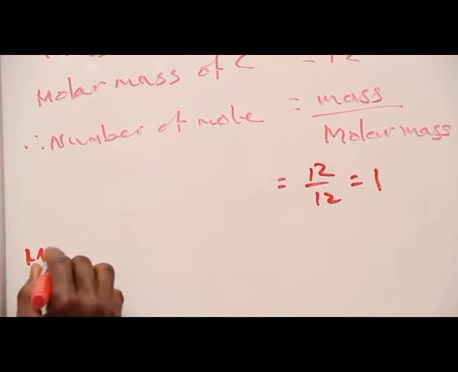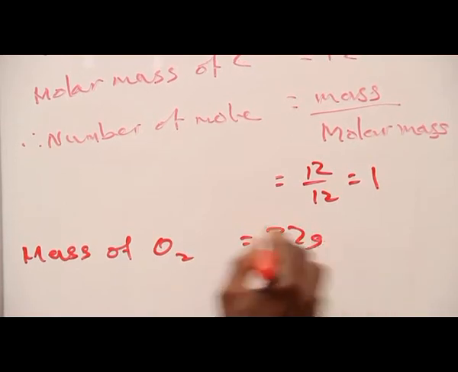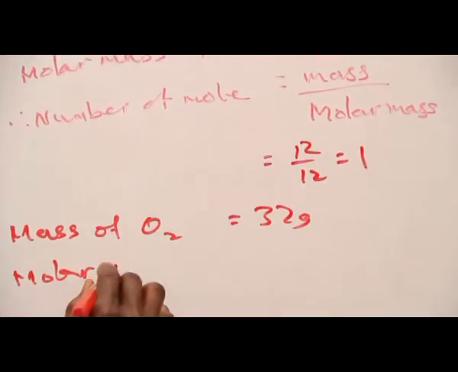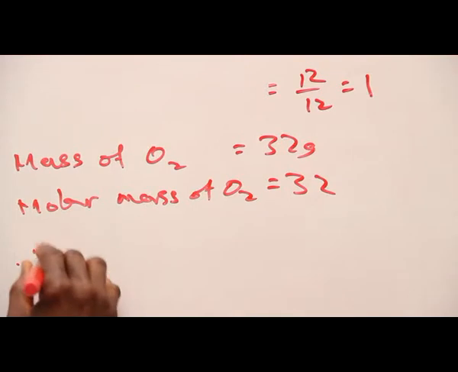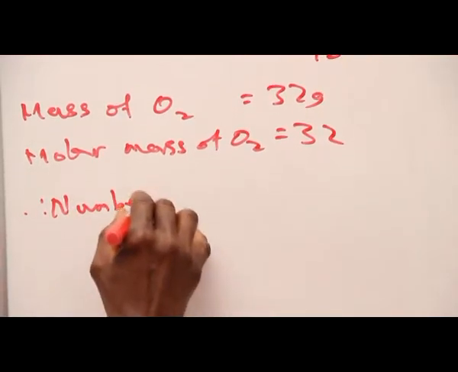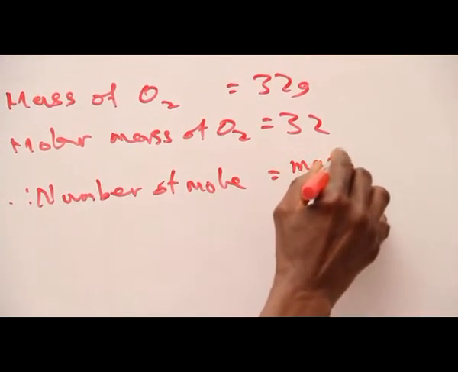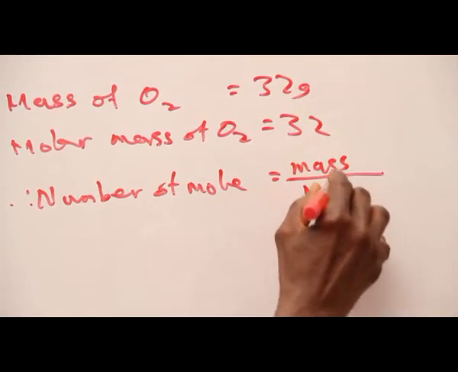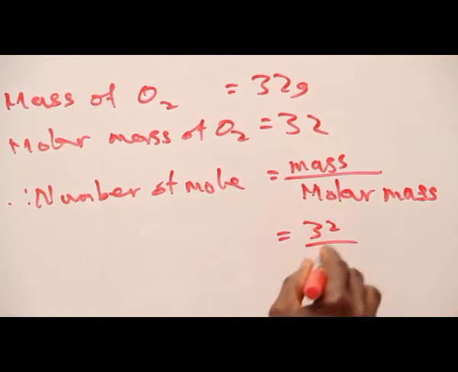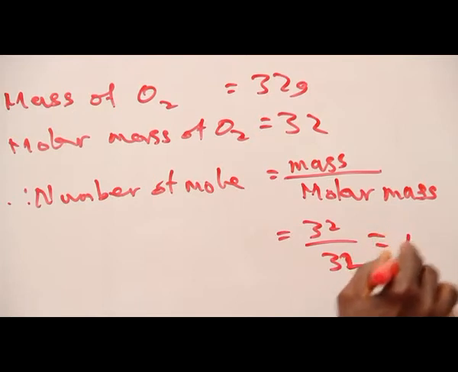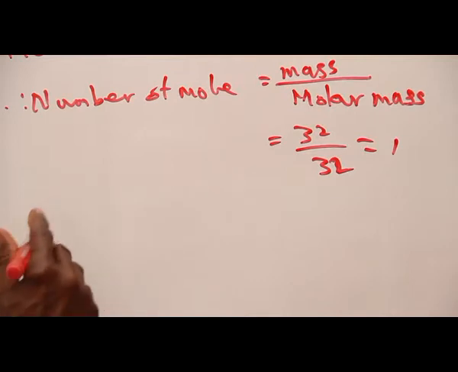Consequently, mass of oxygen is 32 grams. Molar mass of oxygen is equally 32. Therefore, number of moles is mass in grams divided by molar mass, which is 32 over 32, which is 1. From the balanced equation, the number of mole of carbon 4 oxide is 1.